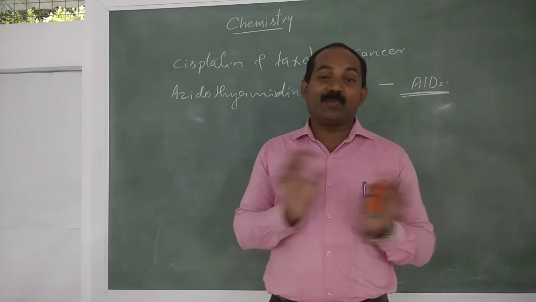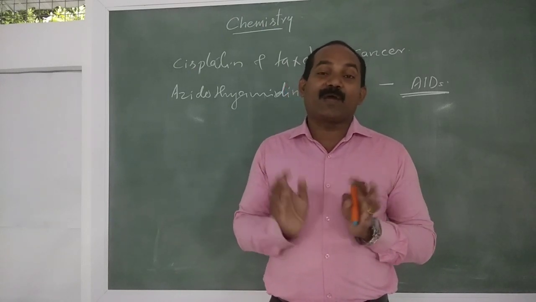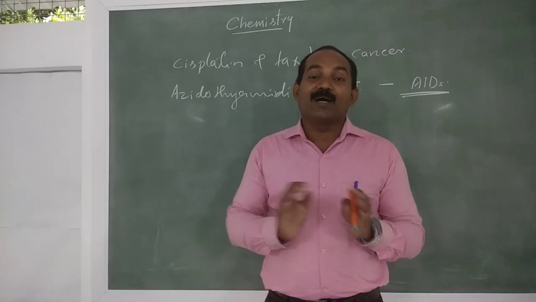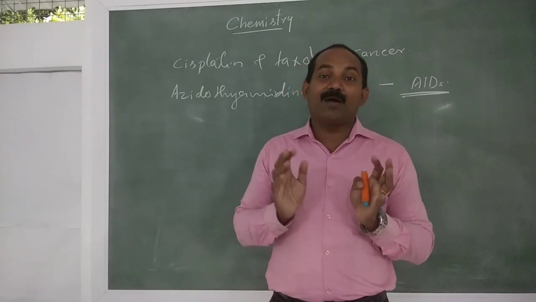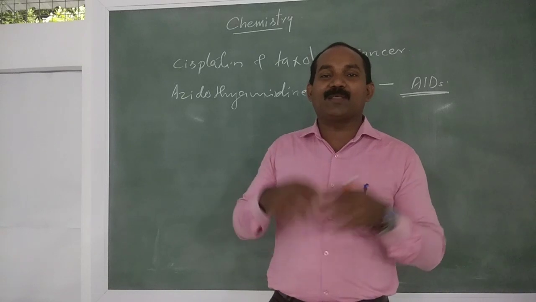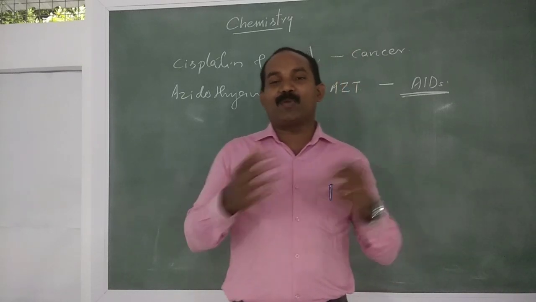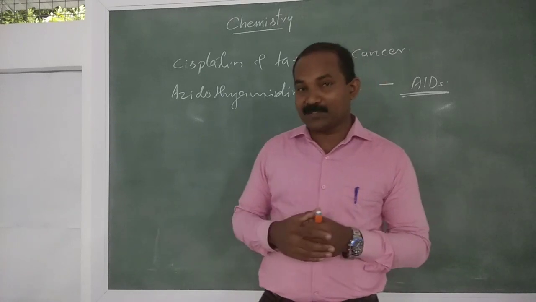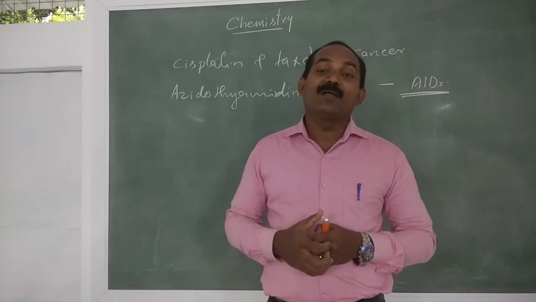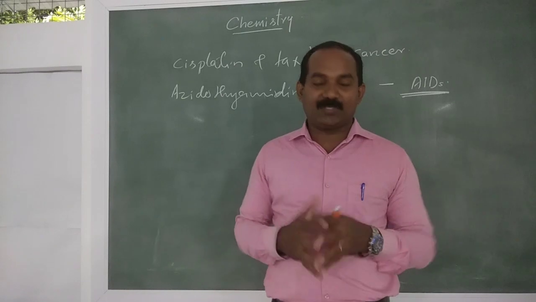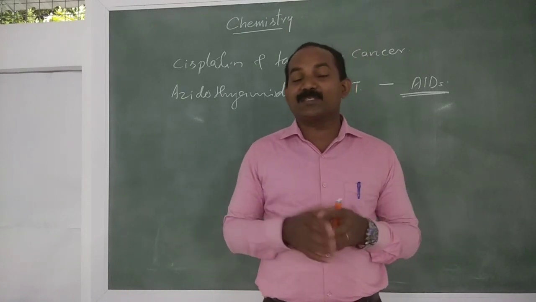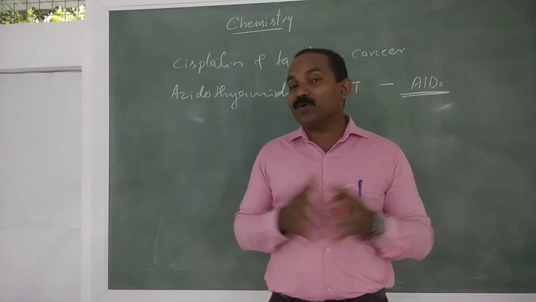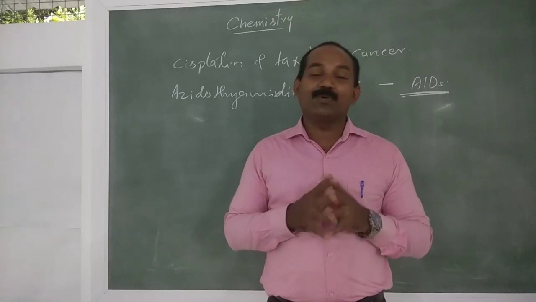Nearly 1.5 lakh people were affected immediately after the atomic bomb was used in Japan. Till now they are suffering the difficulties, the radiations, the gene mutations. So fission is one of the important reactions in nuclear chemistry.